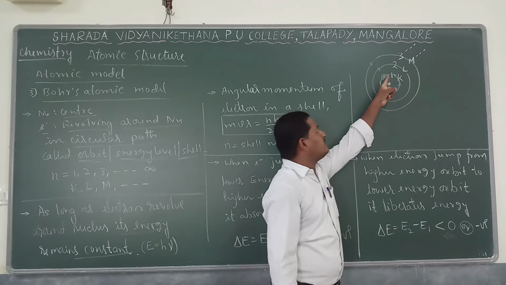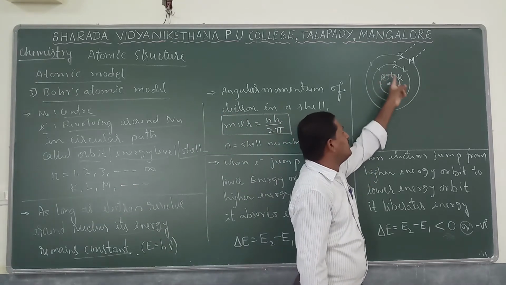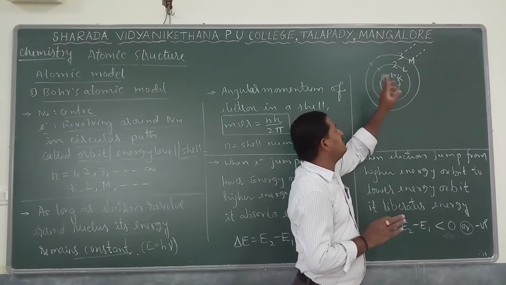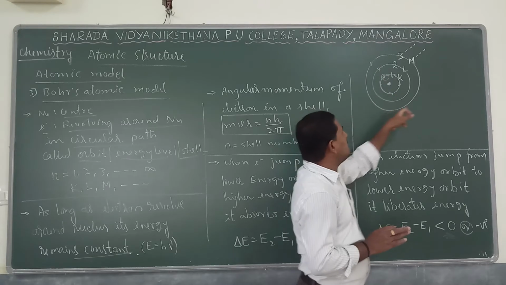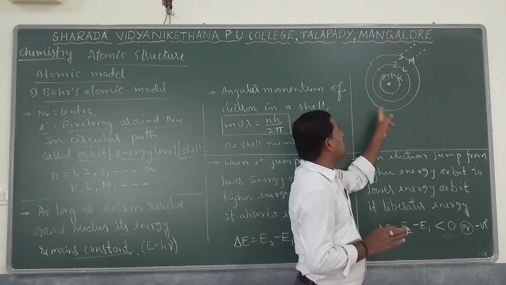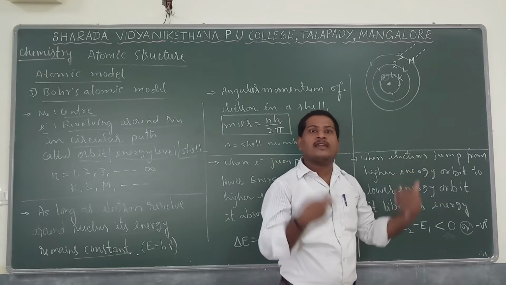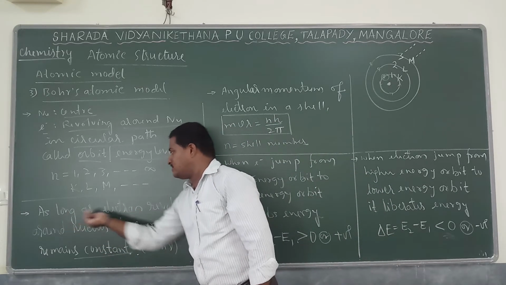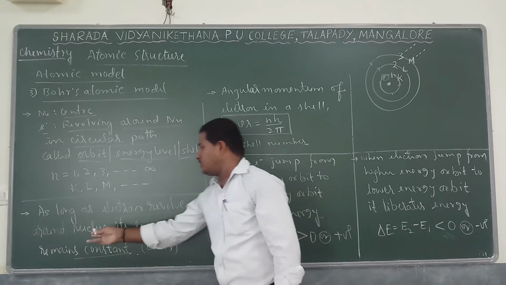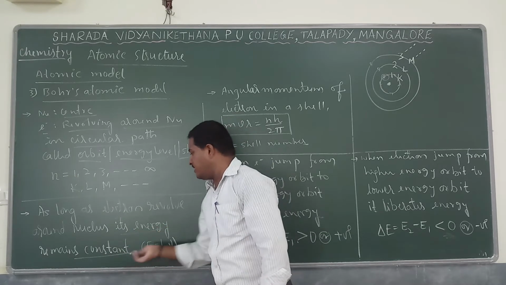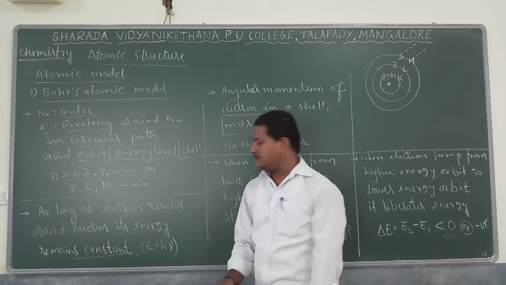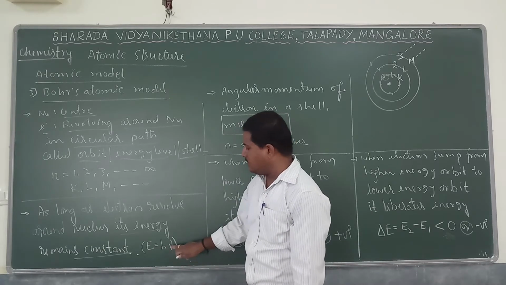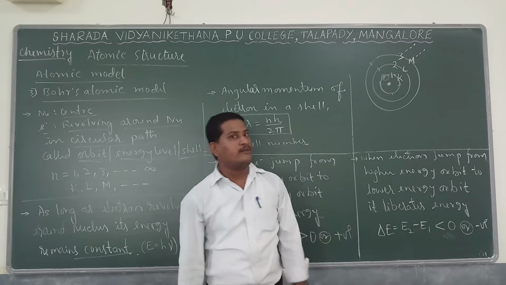Similarly, if electrons are revolving around the third shell, their energy will not lose or gain. So energy remains constant, and that energy is exactly equal to E equals h nu. h is Planck's constant, nu is frequency.